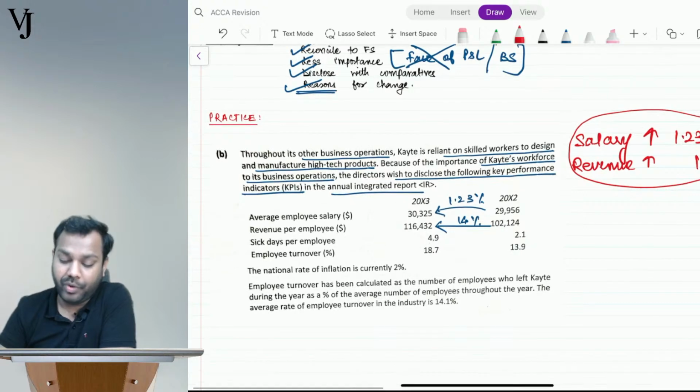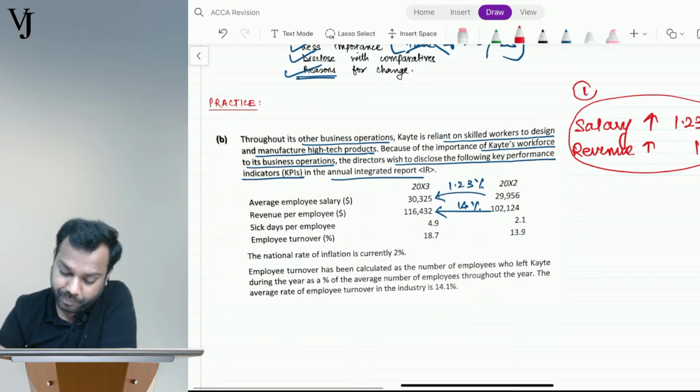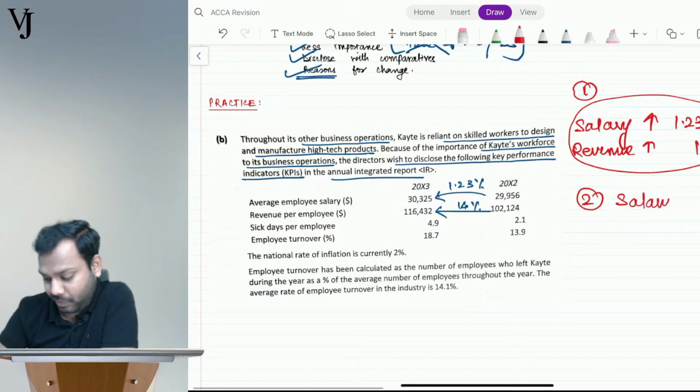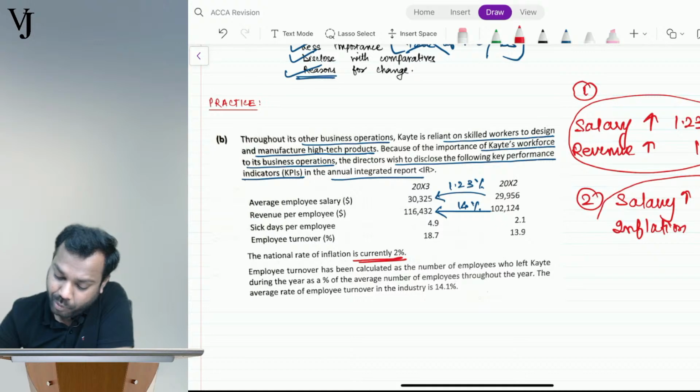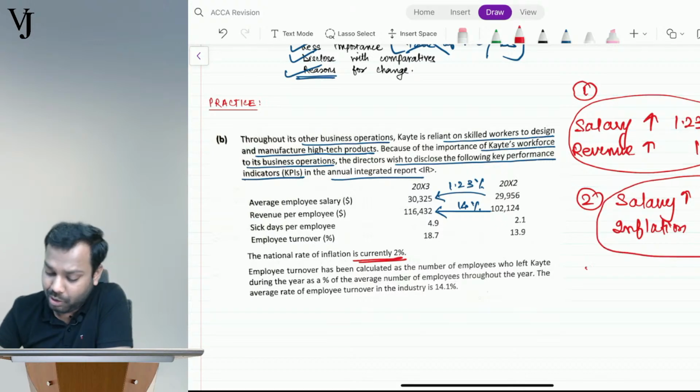This is the first point which you have to analyze. Second point, your salary had increased by 1.23 percentage, but the inflation rate in the country is how much? See here, 2 percentage. This is the second point which you have to understand here. Now, using these 2 points, you have to analyze.